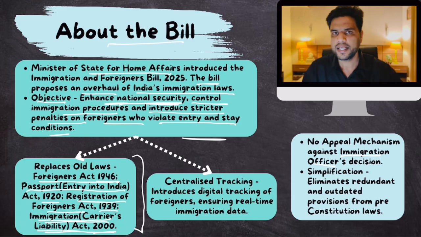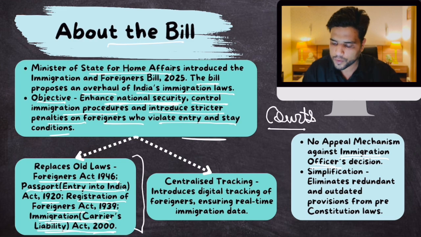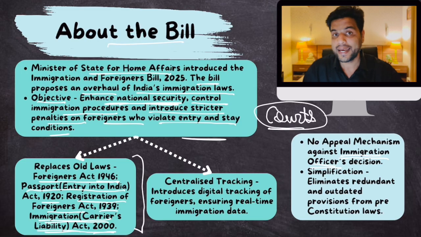Earlier, whatever decision was taken by the immigration officer, if you felt that it was a wrong decision, you could appeal against that decision in the courts. And the courts would give you justice. Now, in this new law, it is said that no appeal lies on the decisions of the immigration officer. The decision taken by the immigration officer shall be final.